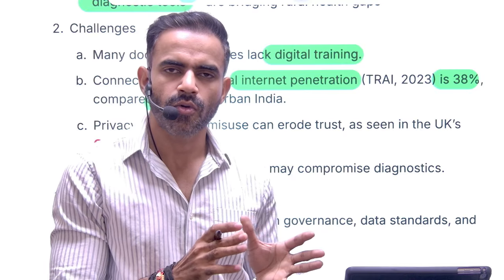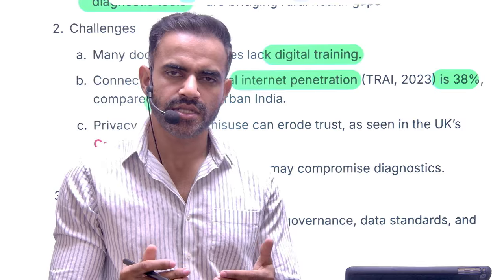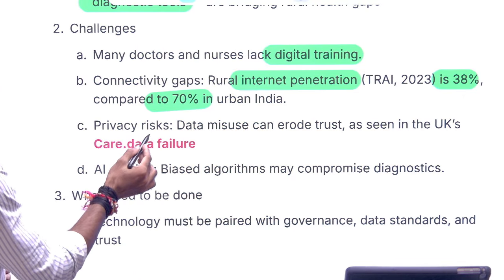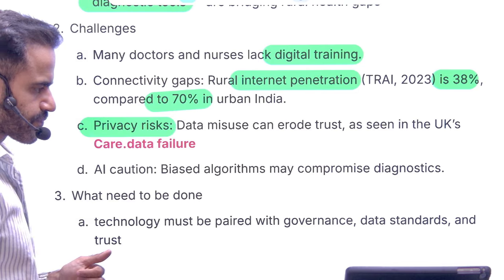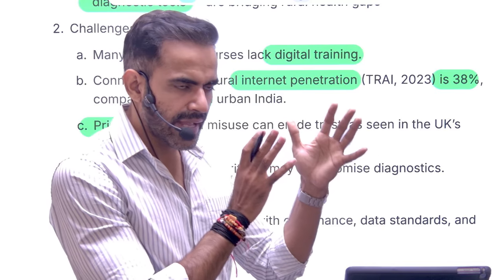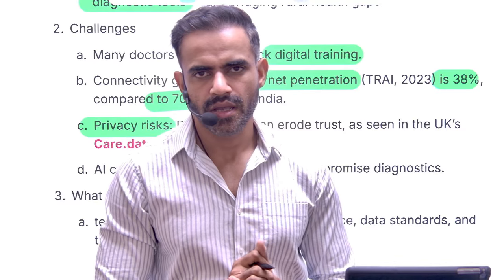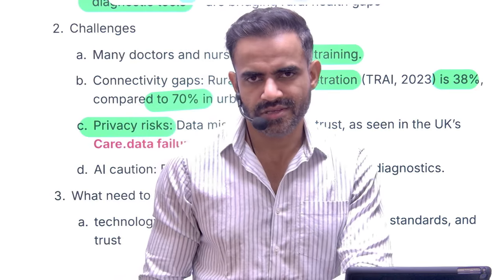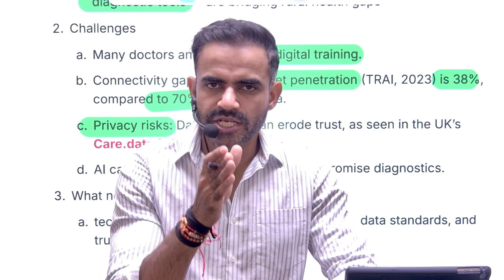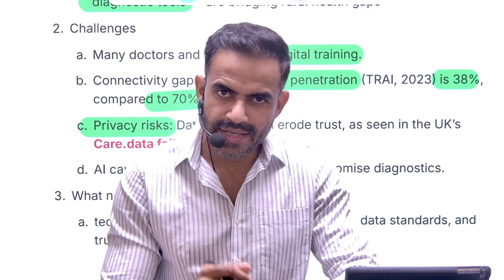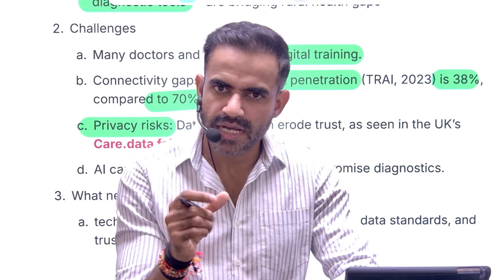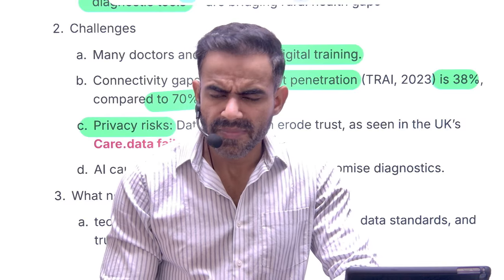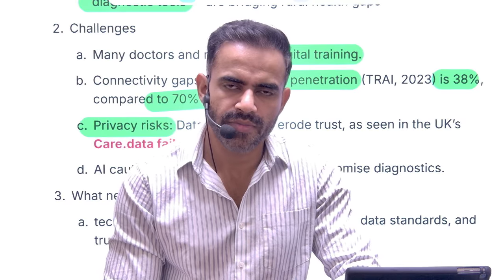That is, the BharatNet optical fiber network is there through which the villages are connected to the internet. Okay. Now, apart from that, there is a privacy risk also. Understand, when health data is collected, what if this data is being misused? For example, in the UK, there was a controversy. What happened is that the patient record was prepared, and in that case, the data was shared with third parties for research purposes. But the problem was that patients were not informed.